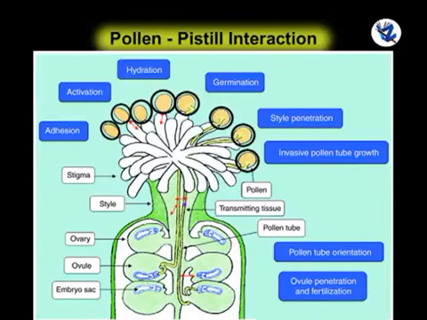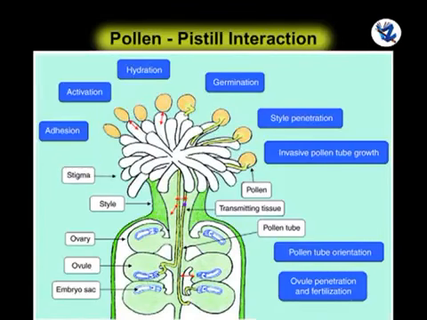Following compatible pollination, the pollen grain germinates on the stigma and produces a pollen tube through one of the germ pores. The contents of the pollen grain move into the pollen tube. The pollen tube grows through the tissues of the stigma and style and reaches the ovary. After reaching the ovary, the pollen tube enters the ovule through the micropyle and then enters one of the synergids through the filiform apparatus. This apparatus guides the entry of the pollen tube.